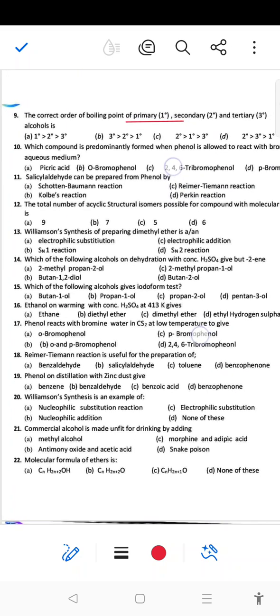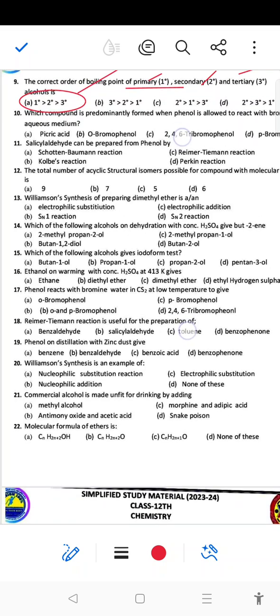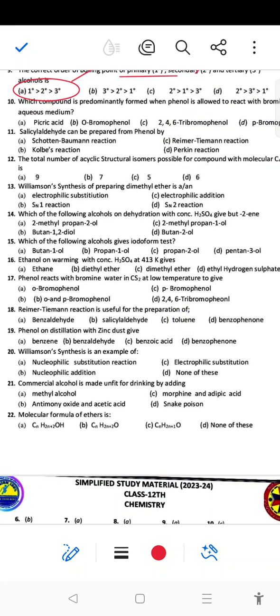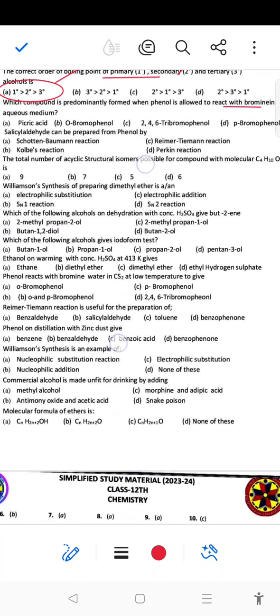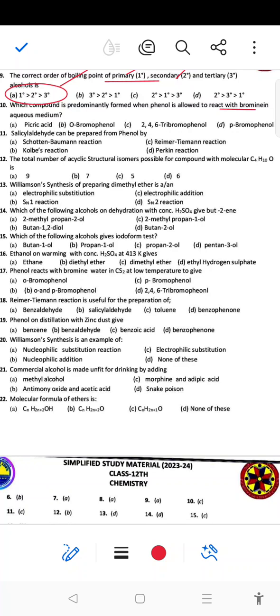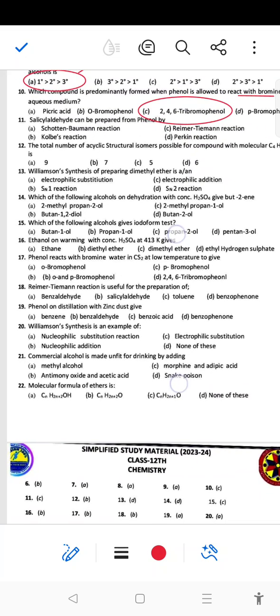purpose. ठीक है। Next, a correct order of boiling point of primary, secondary and tertiary alcohols. So right answer, boiling point is maximum जिन्ने हाइड्रोजन ज़्यादा है उन्ने boiling point ज़्यादा, alkyl group जिन्ने घट होंगे. So right answer, that is a primary greater than secondary than tertiary is the right answer. ठीक है। Next, which compound is predominantly formed when phenol is allowed to react with a bromine in aqueous medium? So phenol जदों भी react करेगा bromine water in aqueous medium, that will give the 2,4,6 tribromophenol as the major